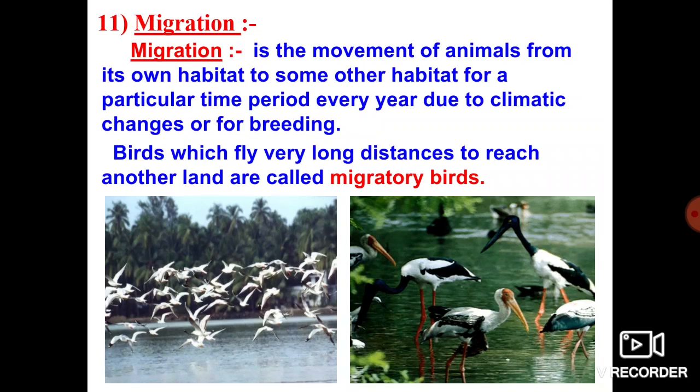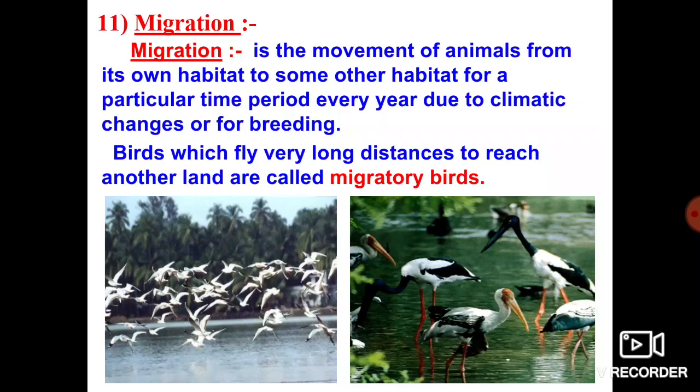Some of the birds fly very long distances to reach another land. This we call migratory birds. So what do you mean by migratory birds? The birds which fly very long distances to escape from an unfavorable condition to a favorable condition, or from one area to another area, we call migratory birds.